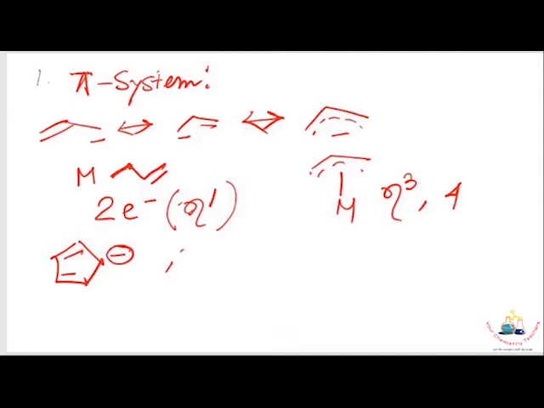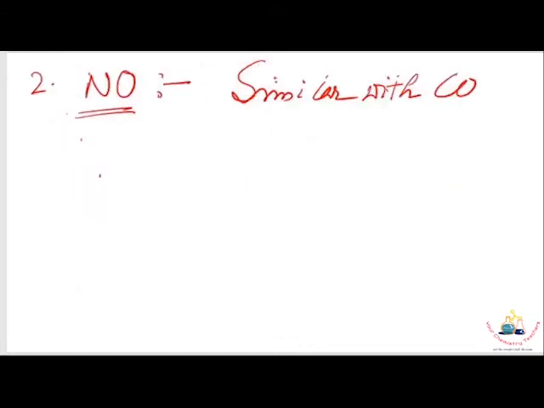It can also form 3 types of eta bonding, eta 1, eta 3 and eta 5, and the eta 1 complex contributes 2 electrons, eta 3 complex 4 electrons, and eta 5 complex contributes 6 electrons to the metal valence shell. Then the second ligand is the nitrosyl ligand.